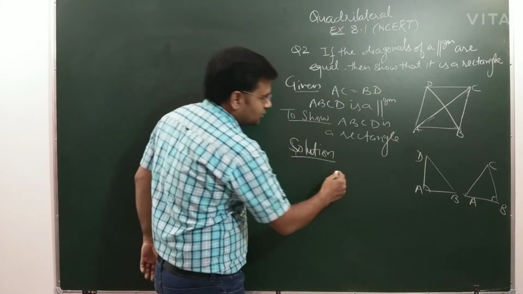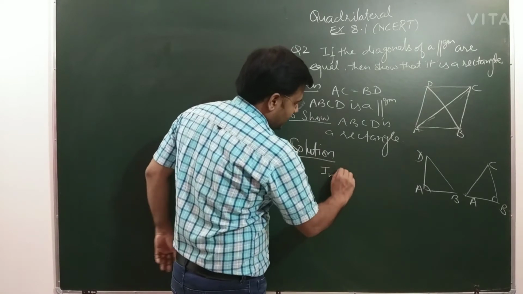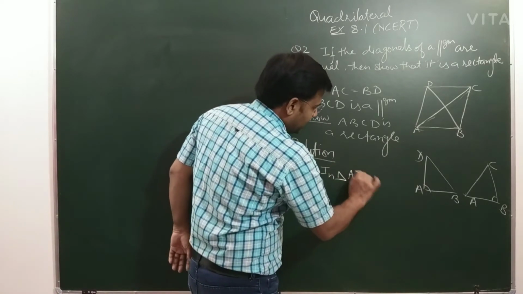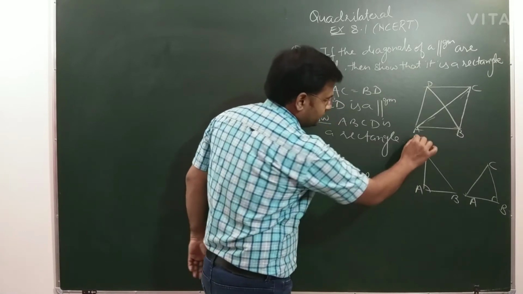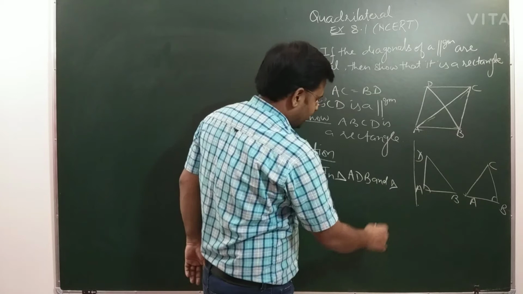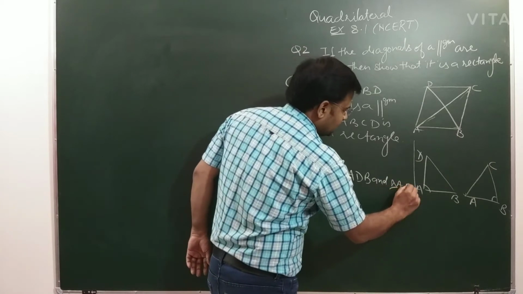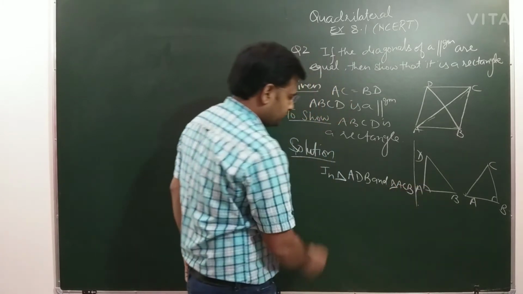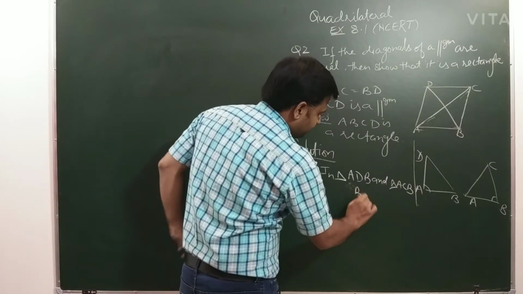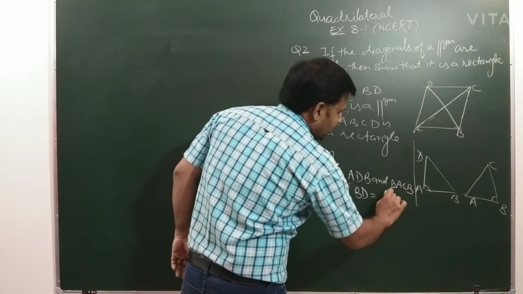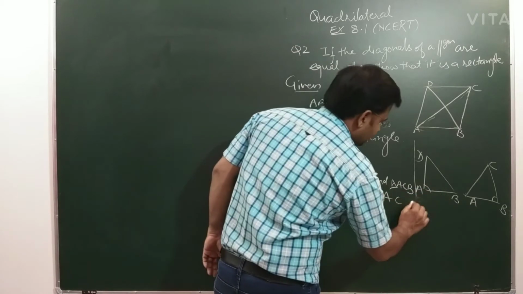So we'll start this solution. We write in triangle ADB, and we take triangle ACB. So we start from here: BD of this triangle and AC of this triangle are equal, given.